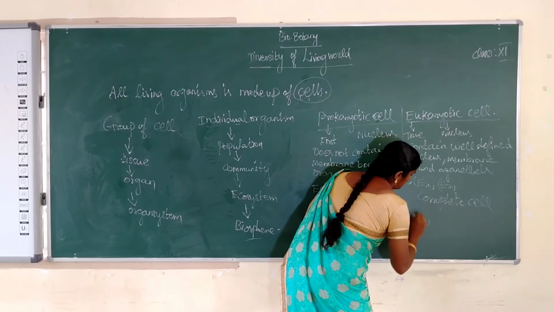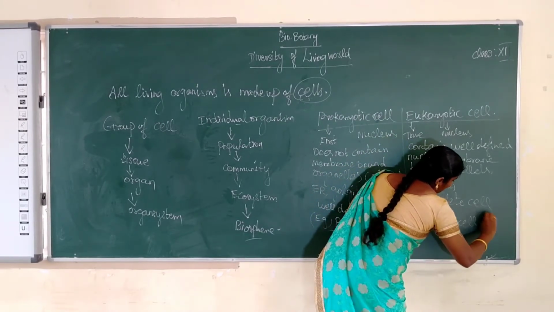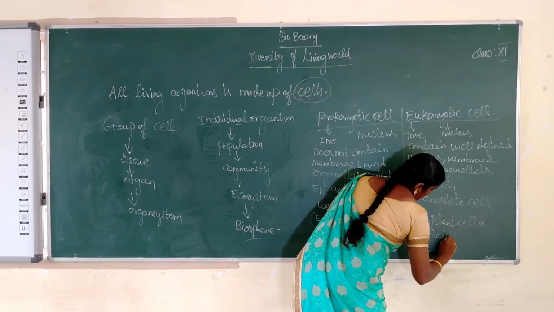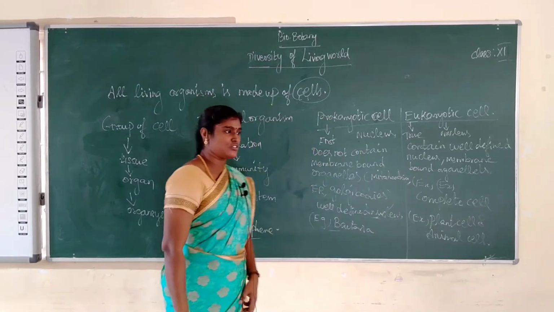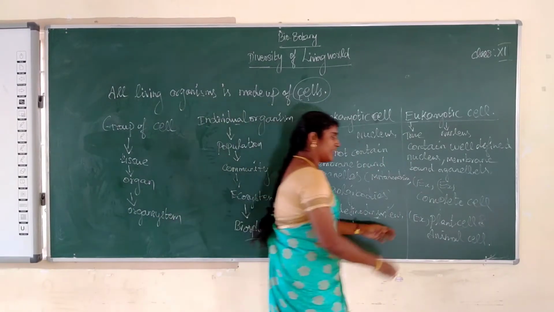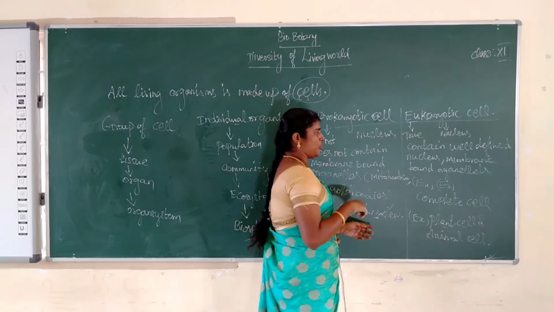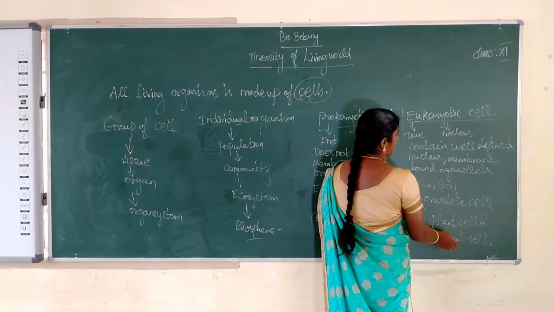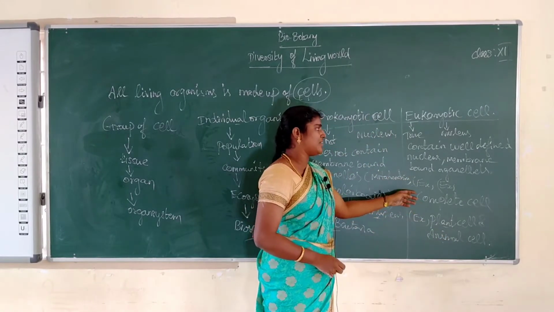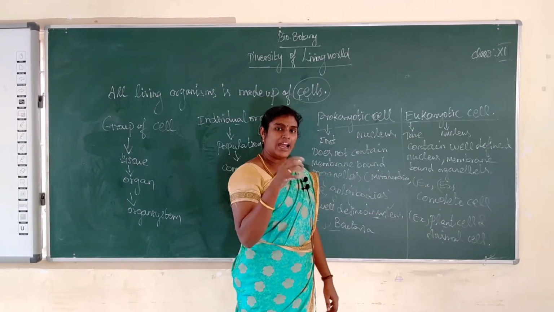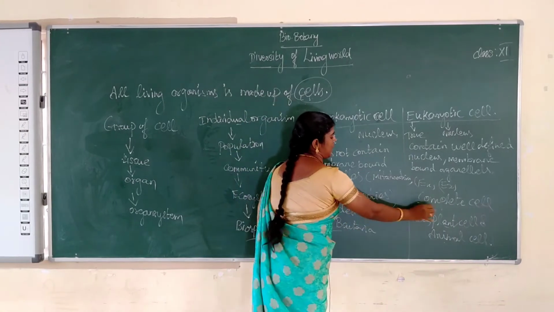Example, plant cell and animal cell. Plant cell and animal cell you are already studying in lower classes. Plant cell is hexagonal in shape, animal cell is circular or oval in shape. So it is a main difference. Plant cell and animal cell are called complete cells because we have a well-defined nucleus and nuclear membrane-bound organelles. So it is called a complete cell.